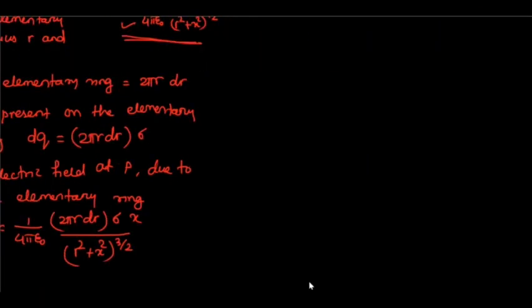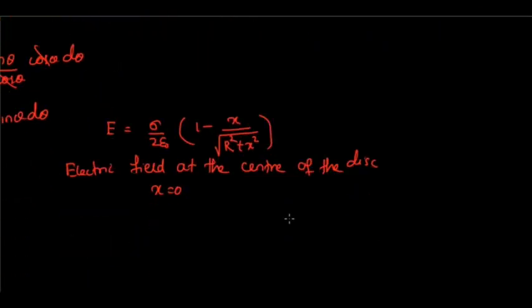And if you put x equal to 0, then electric field E center is equal to sigma by 2 epsilon naught, because this value will become 0, so you'll get sigma by 2 epsilon naught into 1, that is equal to sigma by 2 epsilon naught.